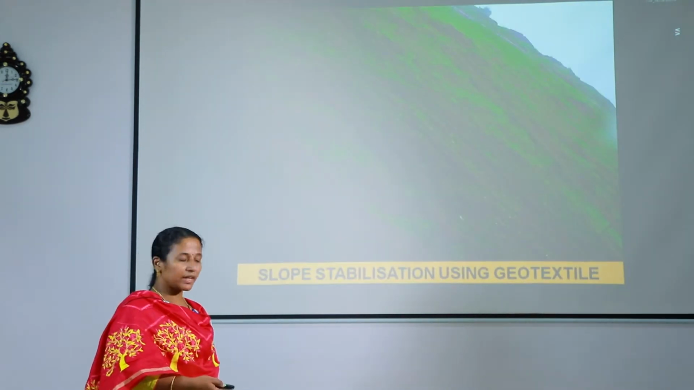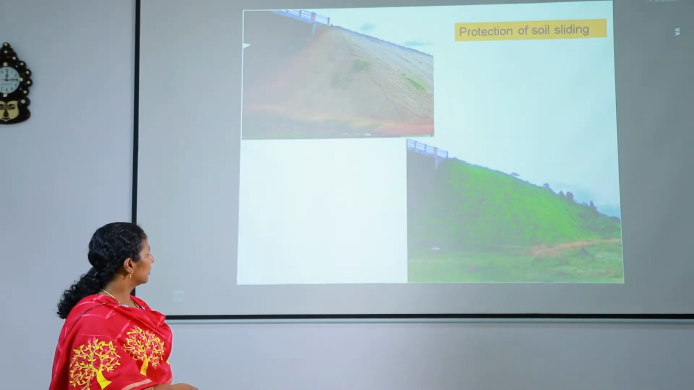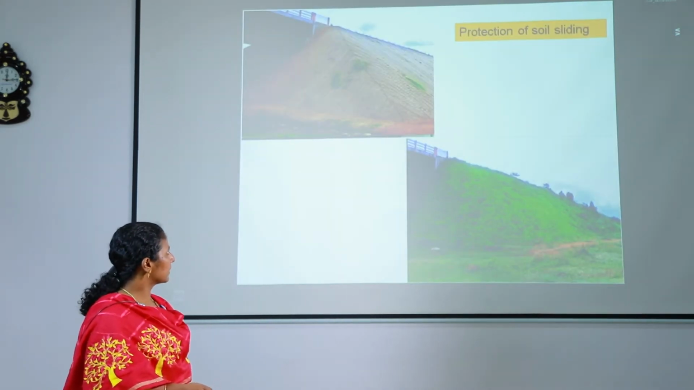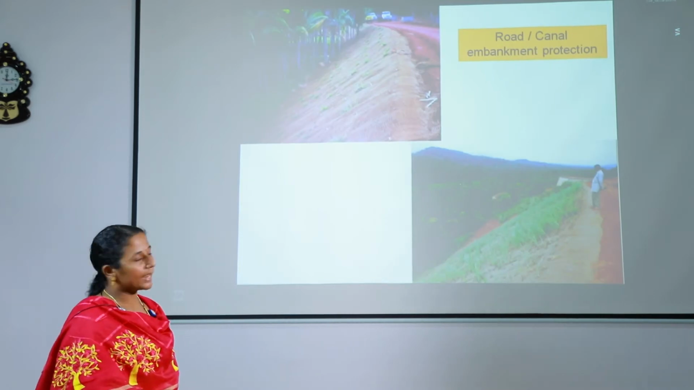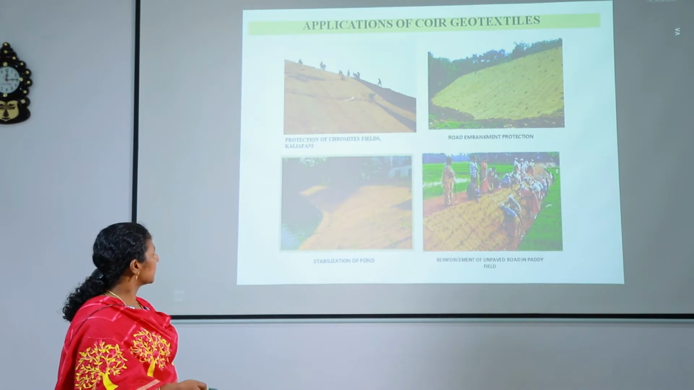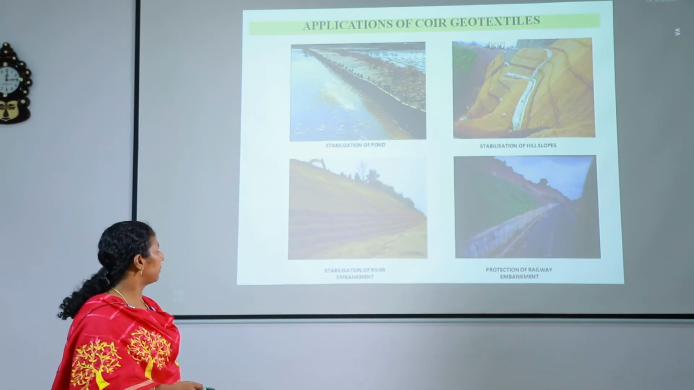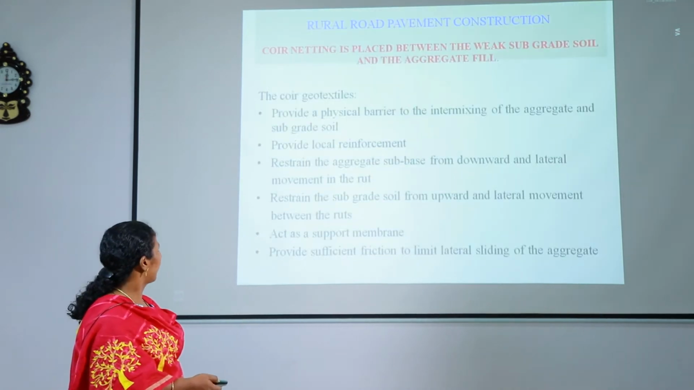The picture shows different applications: slope stabilization using coir geotextile, protection of soil from sliding, road and canal embankment protection, protection of mine site, unpaved road, stabilization of the pond, and different varieties of applications of coir geotextile.